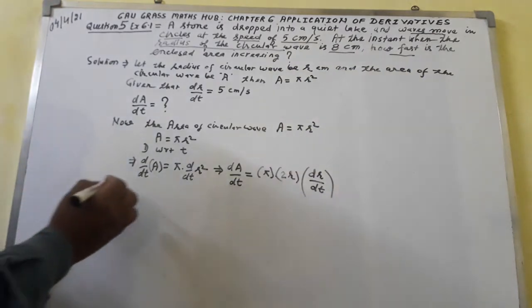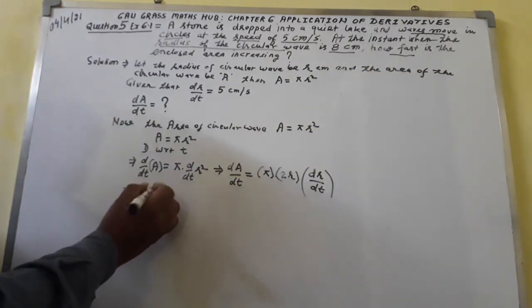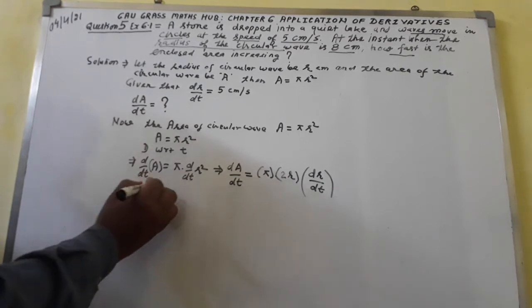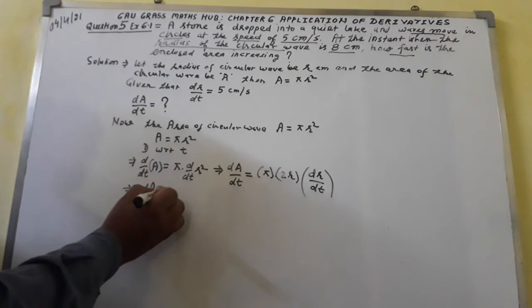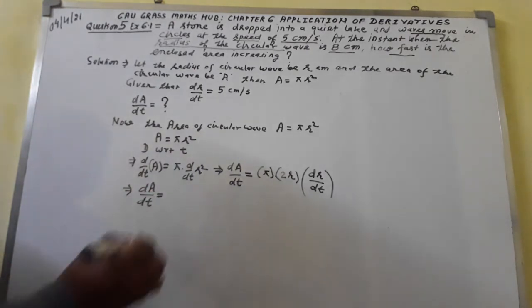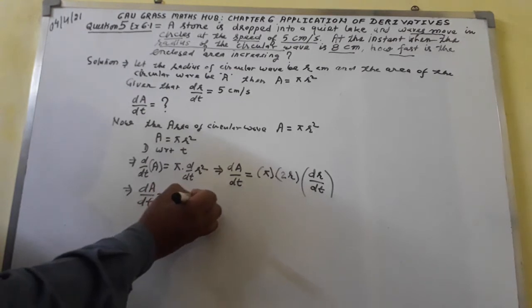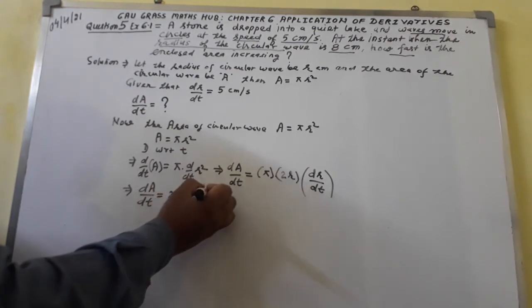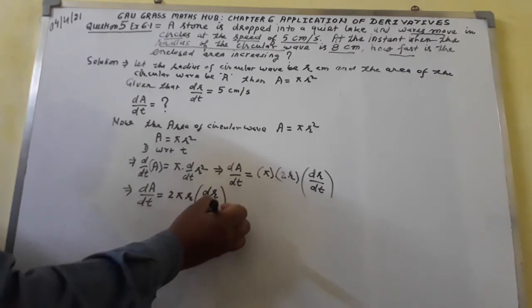This implies dA over dt equals 2 pi r dr over dt.